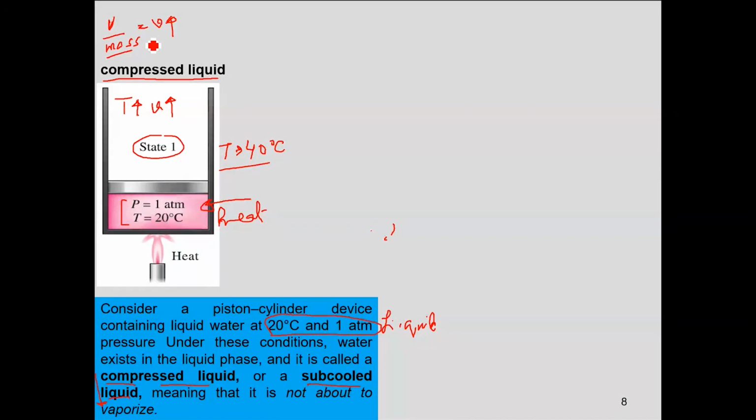All right, but the phase of your material under study, phase of water would be what? Liquid, sir. It would still be liquid.